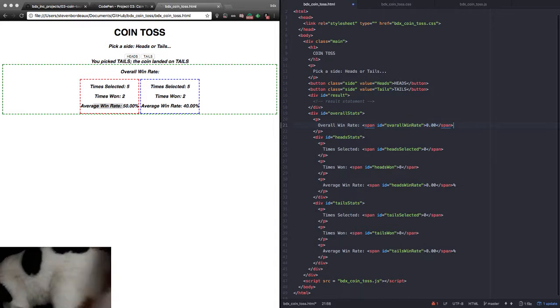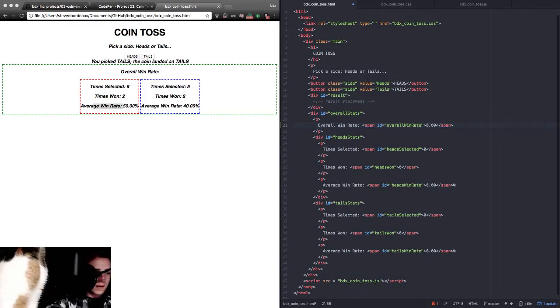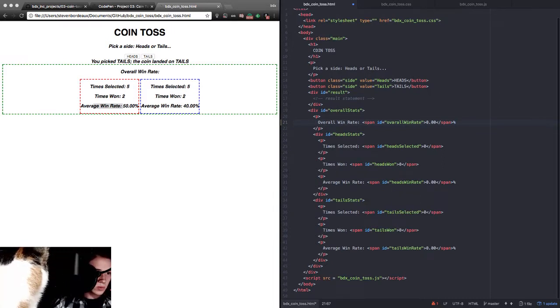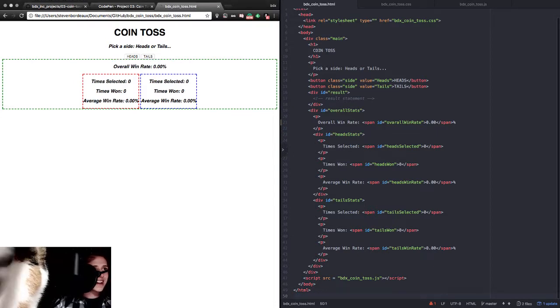And let's go ahead and give it a happy little parentheses to go along with it. Let's save this and then we can refresh our page. Save. Refresh. Look at that. We've got our zeros. We've got our percentage. My concern is when we go to click on it, if it's going to give it a non-number. But the only way to find out is to go for it.